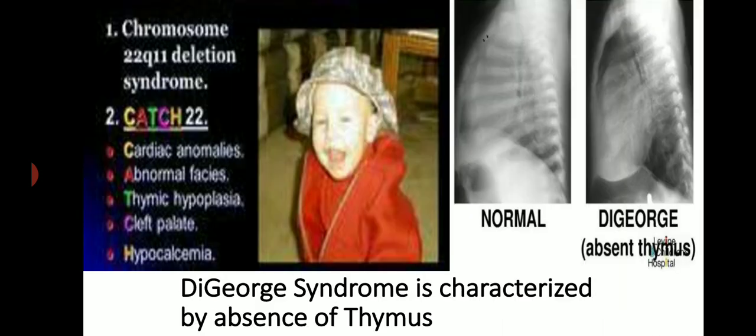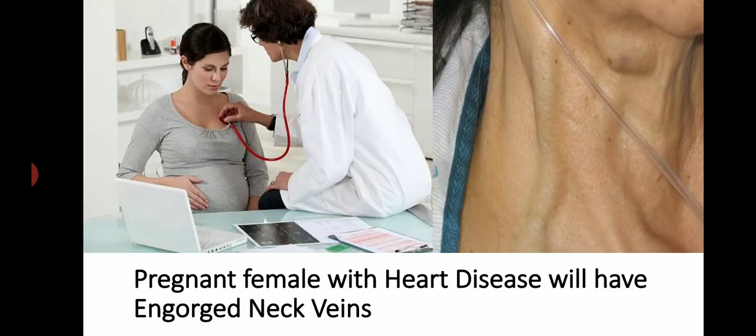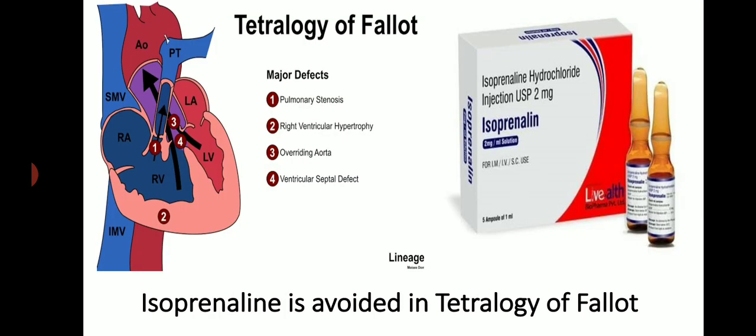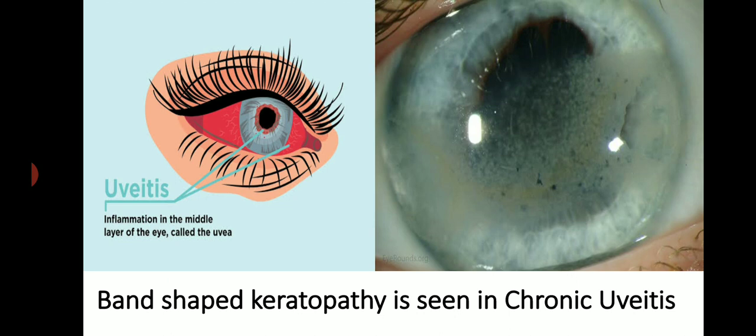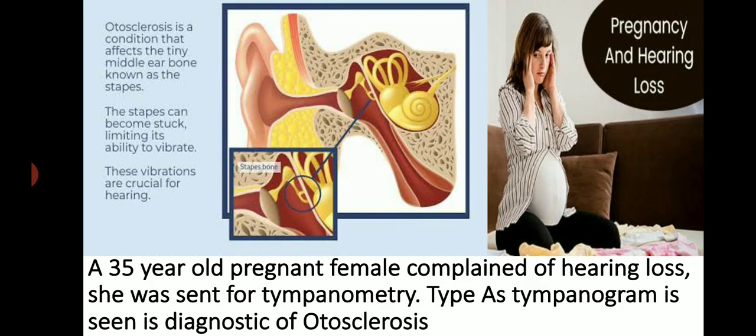DiGeorge syndrome is characterized by absence of thymus. Pregnant female with heart disease will have engorged neck veins. Isoprenaline is avoided in tetralogy of Fallot. Band-shaped keratopathy is seen in chronic uveitis.